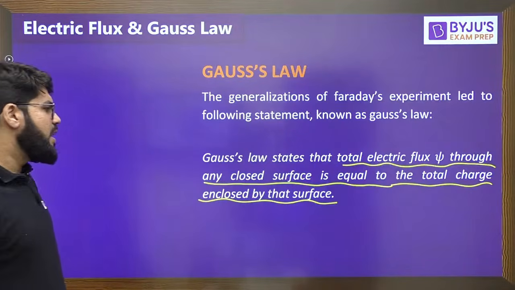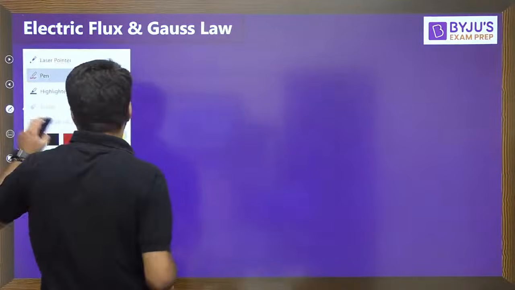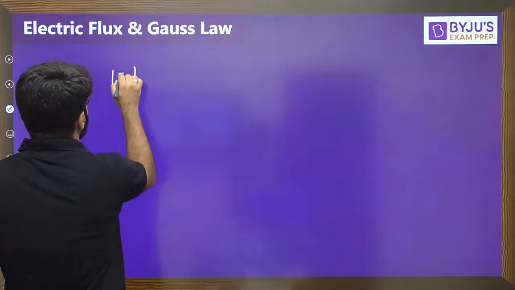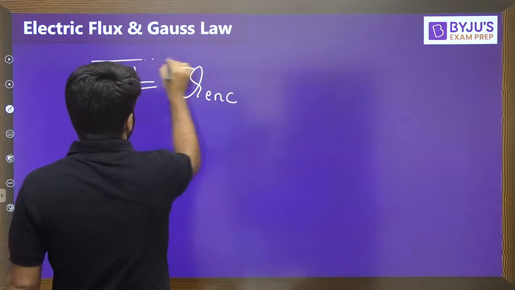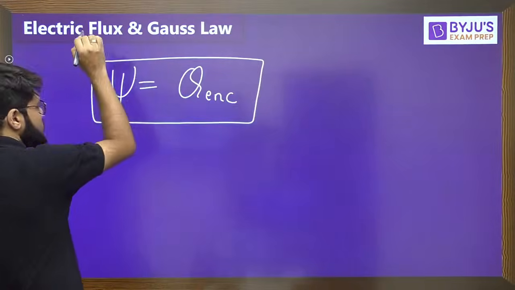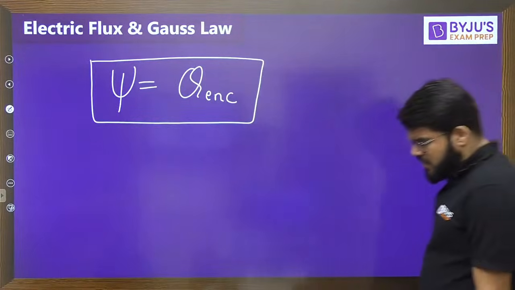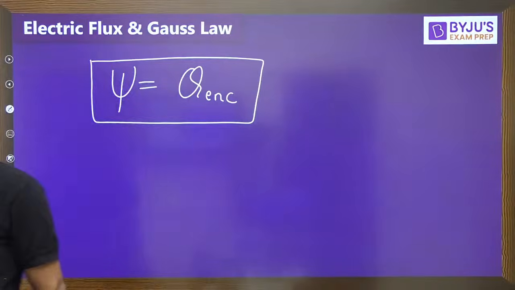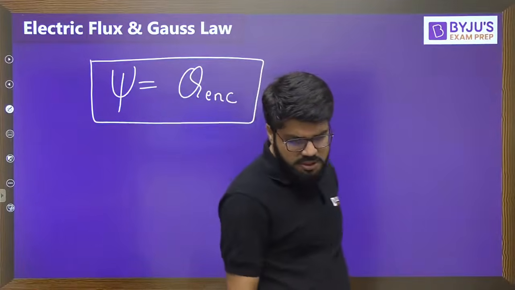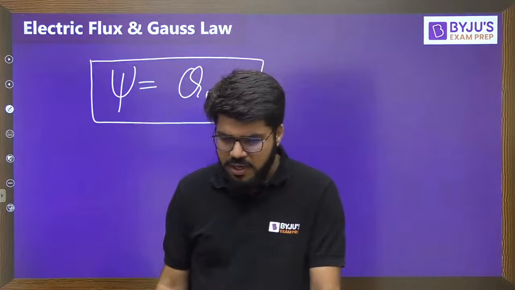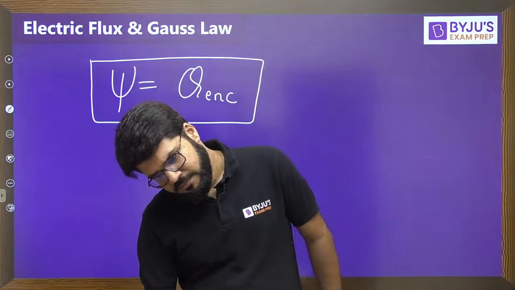So the total flux crossing any closed surface is equal to the total charge enclosed by that surface, right? Any confusions up to this point, or else let us continue up to the Maxwell's equation also, then we'll take up the questions, right?